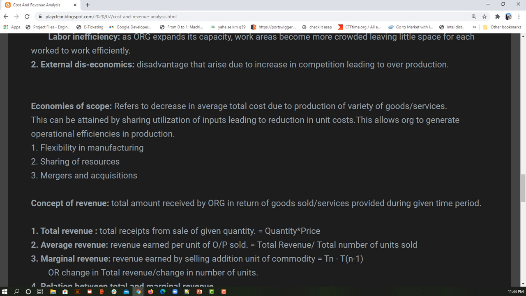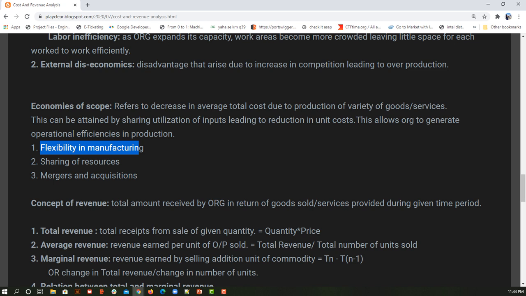And if suppose there is a market failure for one of the products, the other product can help me in sustaining in the market. So even if there is some hardware failure or some software failure because of which one product is getting affected, there will be another product which could help the organization to sustain. Okay, so in that way we have flexibility, we have sharing of resources.